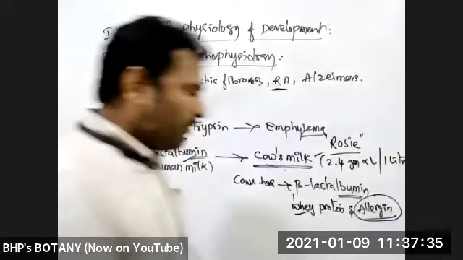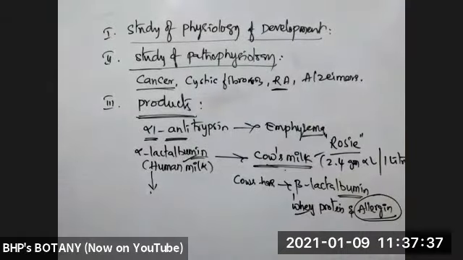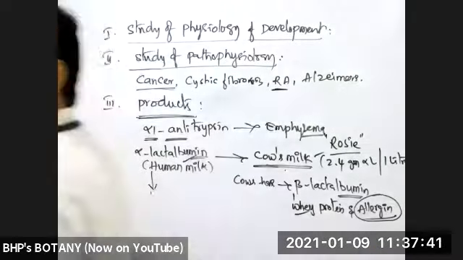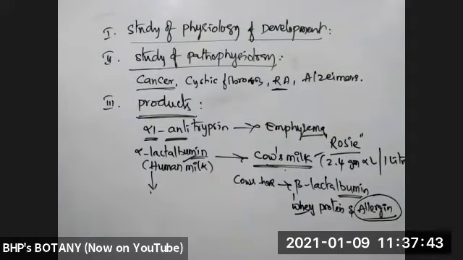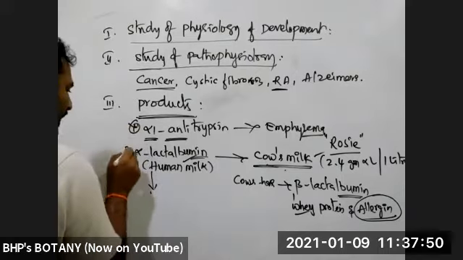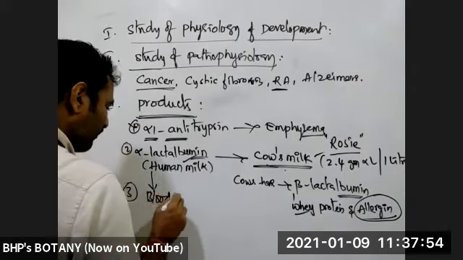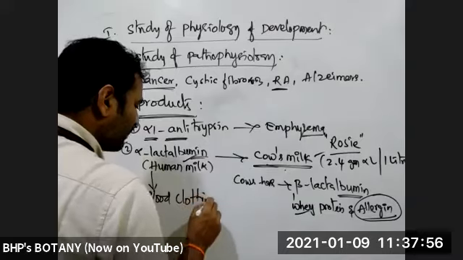Alpha-lactalbumin is produced at around 2.4 grams per liter of milk by Rosie, so alpha-lactalbumin enriched cows are produced. Not only this, many other products are made, like blood clotting factors. What are blood clotting factors?